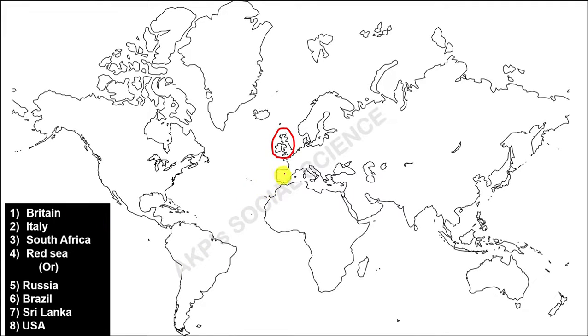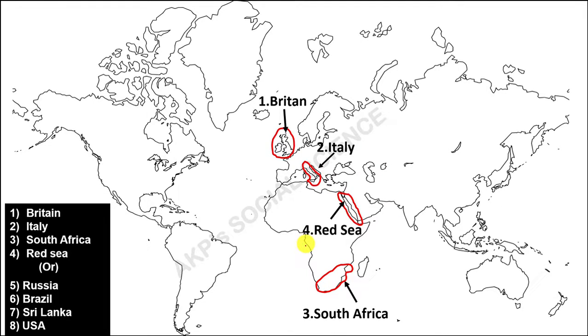First one is Britain. This is a group of islands in Europe. Second, Italy, a country in Europe which is on the side of the Mediterranean Sea. Third, South Africa. It lies in the southern part of the African continent. Fourth, Red Sea. The sea lies between Arabia and Egypt, that is Africa. Fifth, Russia. Russia is the largest country in the world. It lies in Asia and Europe.